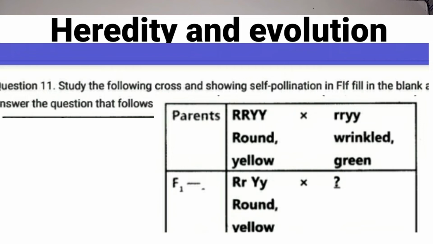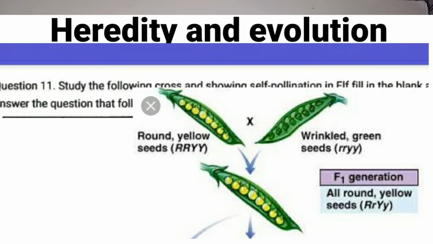They have given in the F1 generation round and yellow, and put a question mark. So what are the next characters you have to mention? As you know, children, if a cross is made between homozygous, same, round RR and yellow YY, when these are crossed in the F1 generation, you get round and yellow. Round is dominant, yellow is dominant. So you get round and yellow characteristics in the F1 generation.